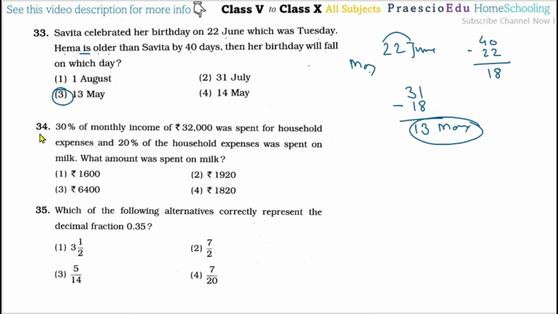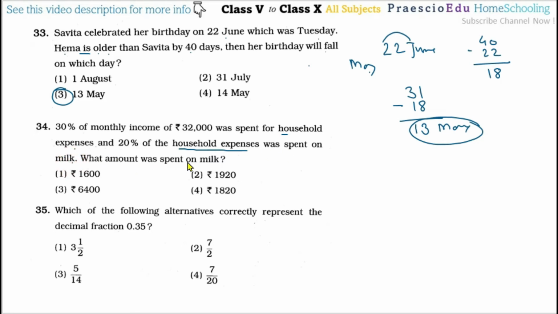Now question number 34. 30% of a monthly income of 32,000 was spent on household expenses, and 20% of the household expenses, whatever that amount comes to, was spent on milk.